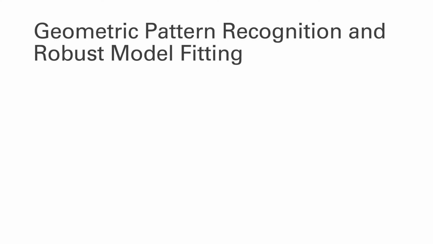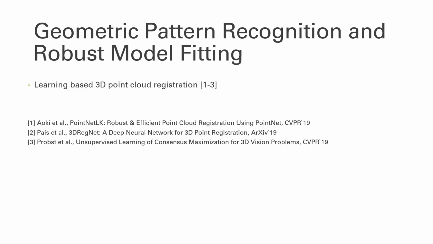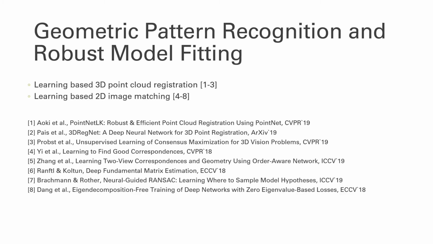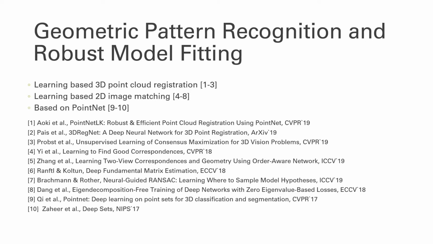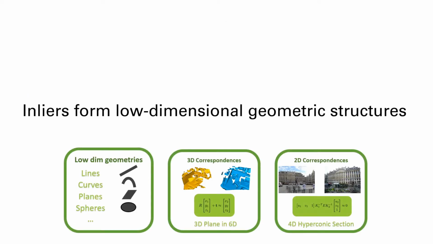Recent work has begun to leverage deep networks for geometric registration, for 3D point cloud registration and 2D image matching. All of these works employ variants of PointNets to classify inliers in an unordered set of putative correspondences. In this work, we show that correspondences form a geometric structure in a high-dimensional space and propose convolutional neural networks for finding such geometric structures.